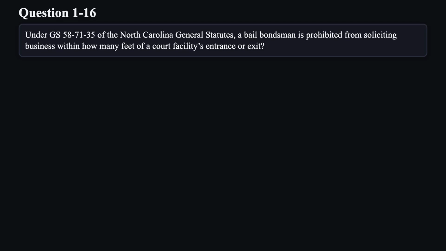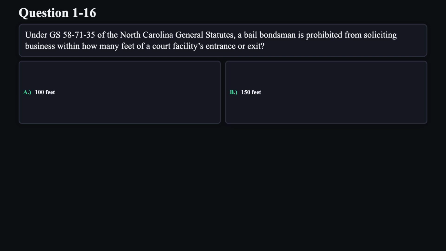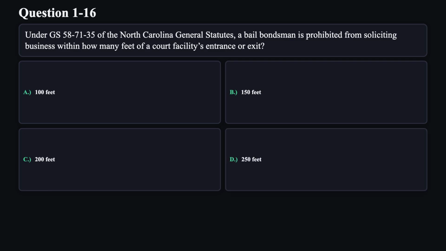Question 16. Under GS 58-71-35 of the North Carolina General Statutes, a bail bondsman is prohibited from soliciting business within how many feet of a court facility's entrance or exit? A. 100 feet. B. 150 feet. C. 200 feet. D. 250 feet.